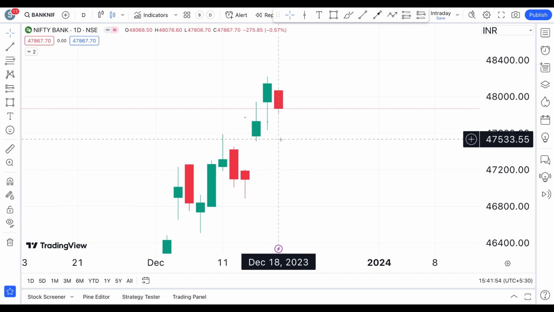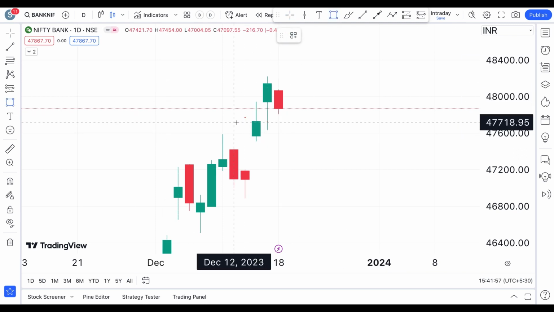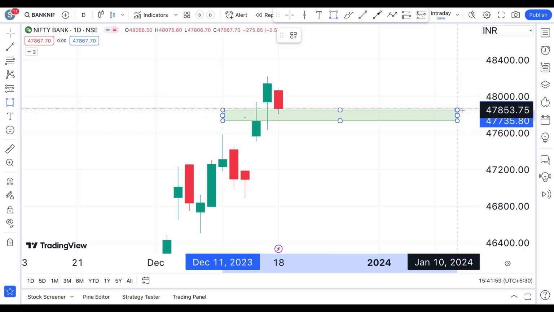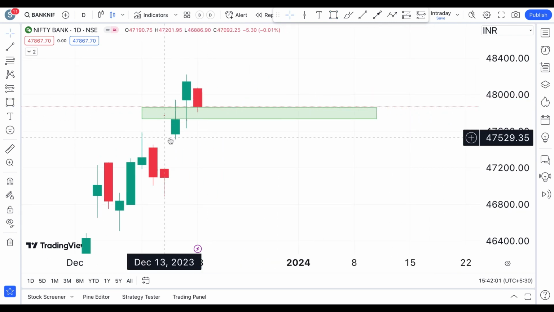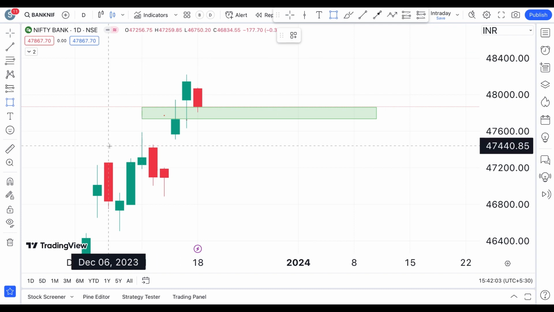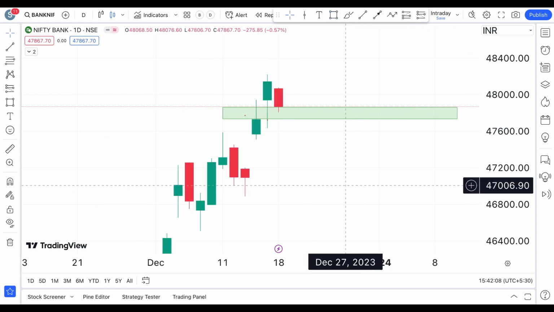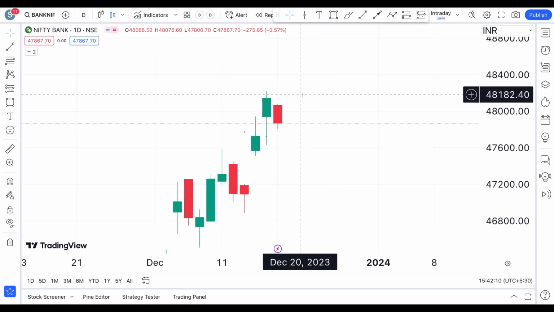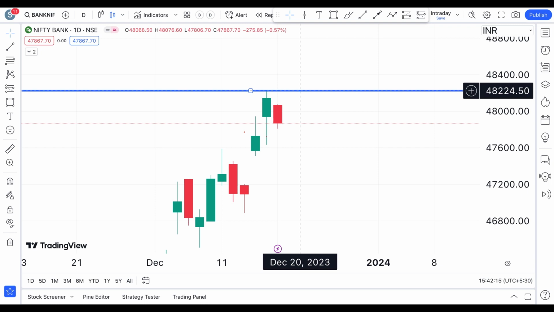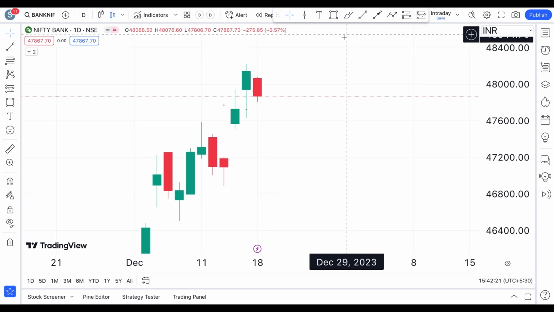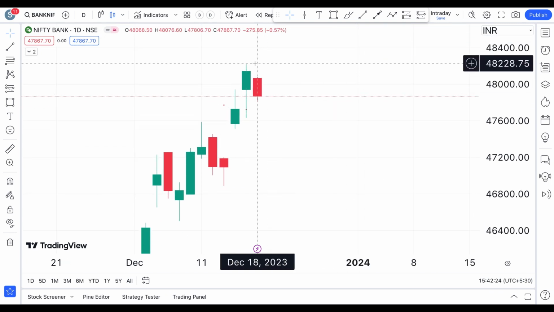But if it is coming down, what are the levels for the Bank Nifty to keep an eye on? All these levels are going to act as support for the Bank Nifty. But in order to be bullish, you should see a close above this high, because that's the all-time high of Bank Nifty ever. So on a daily time frame, you should wait for the swing high and the swing low to form, and then mark your resistance and support areas and take trades accordingly.